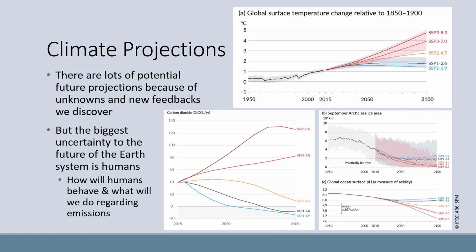The images on the right are showing potential warming, carbon dioxide, sea ice, and ocean pH for different climate change scenarios. These are averages for the entire Earth. But the biggest uncertainty to the future of the Earth system is humans. How will humans behave, and what will we do regarding emissions?